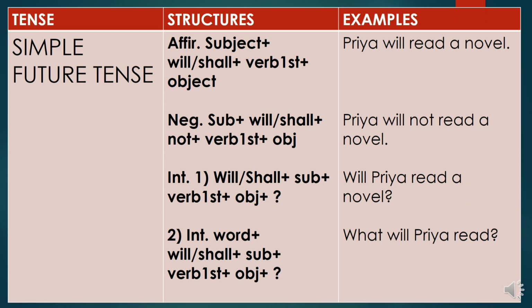So see, in every kind of sentence we are using the first form of the verb in simple future tense. Now see the second way of writing the interrogative sentence. We will put the interrogative word at the beginning. So what will Priya read? Got it? How have we done it? We have used the interrogative word, then will or shall, then subject, then the first form of the verb.